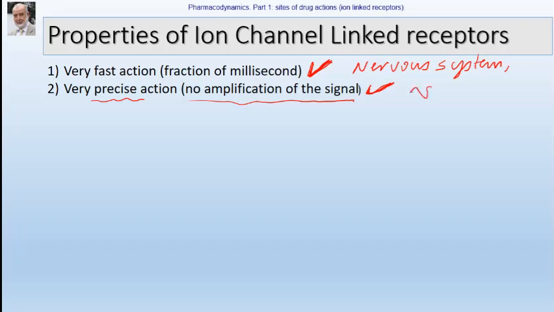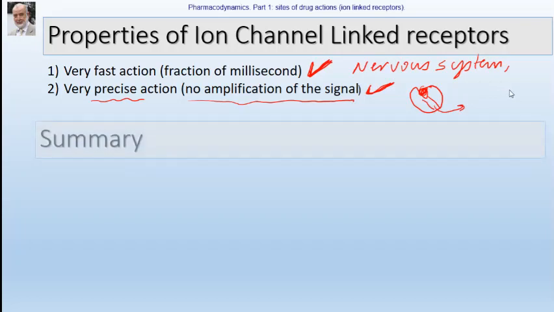That means one agonist can bind only one receptor. Once the agonist binds to the receptor, it can open or close only one ion channel. It cannot open 10. Therefore, the action is very precise. Very precise. You decide to walk one step, you walk one step, not 20 steps. This is the property of ion channel linked receptors, and they are used by the nervous system, and the action is very delicate and very precise.